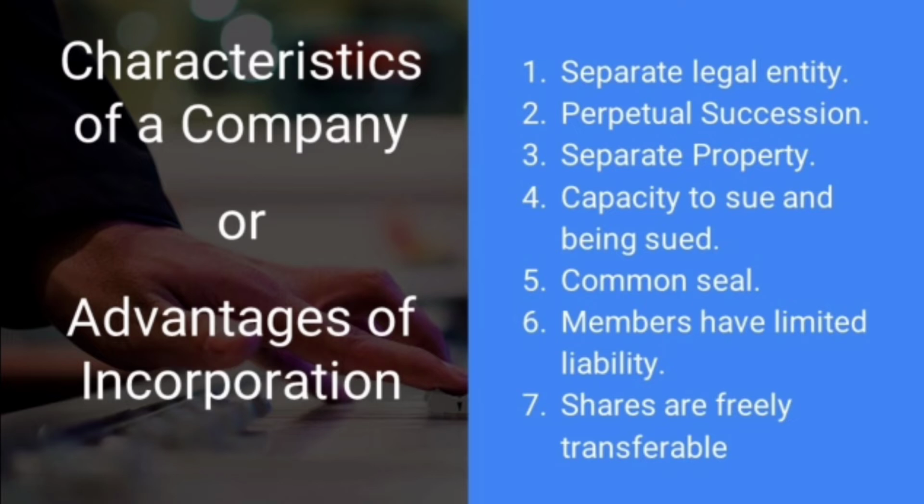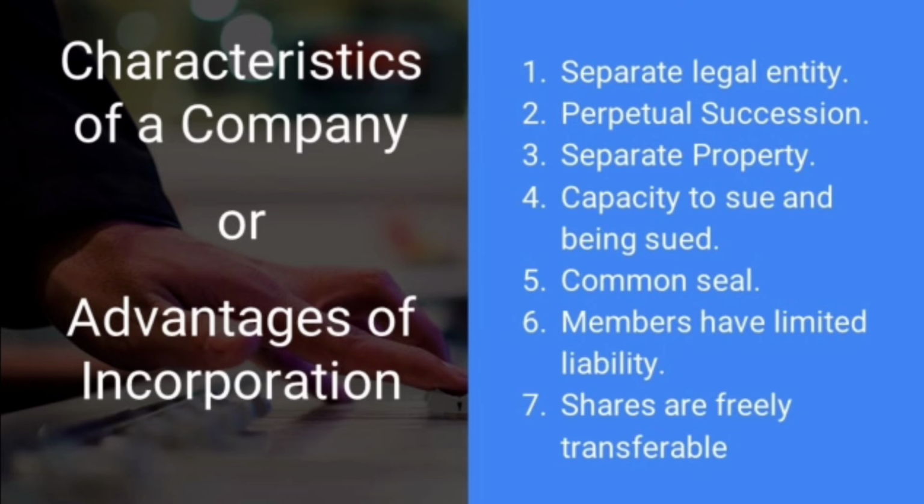That means company does not come to an end even if all its members die. On the death of a member, his legal representatives become entitled to the shares by way of transmission. That means company's existence is continuous. Company never dies. It goes on and on and on.